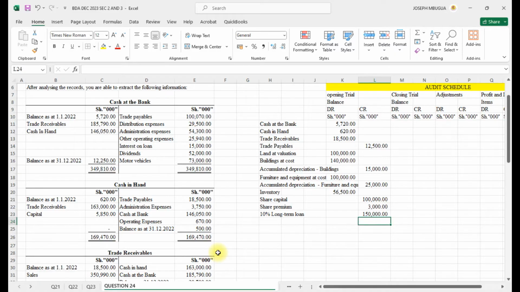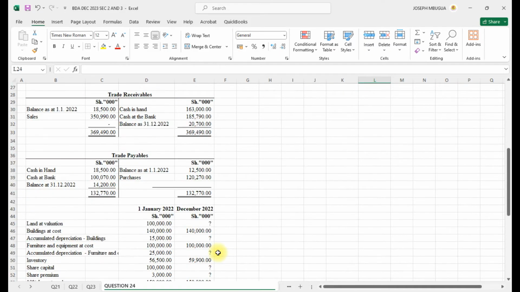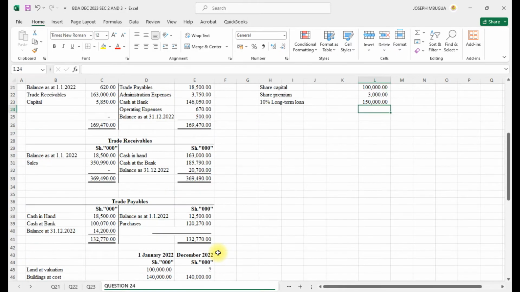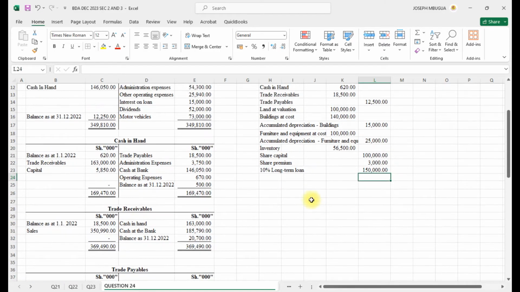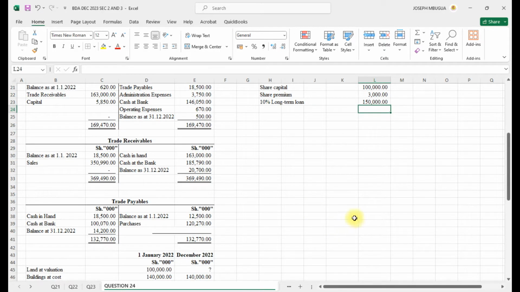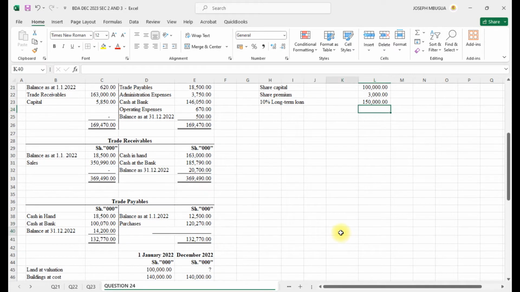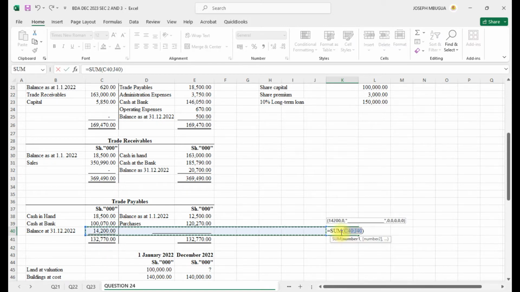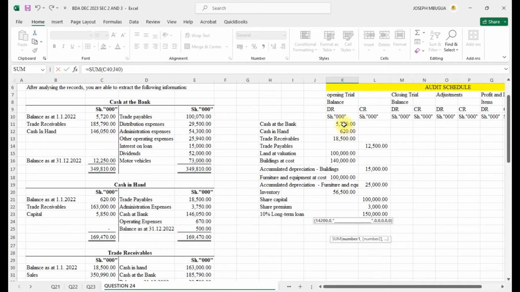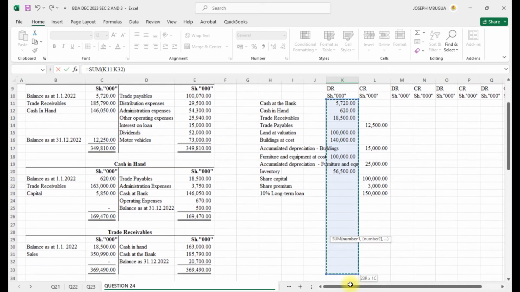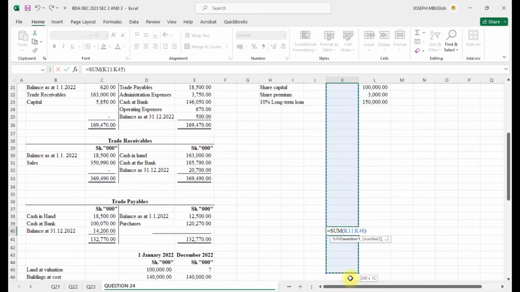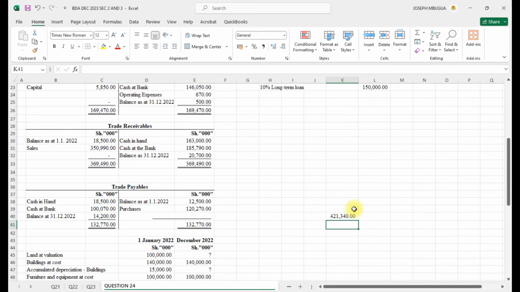Okay, so the closing balance, we shall find it that way. I don't know how many items we shall add, but I'm going to give it a space, up to this point, so that I will get items from here all the way to that particular point, and I'll drag these.